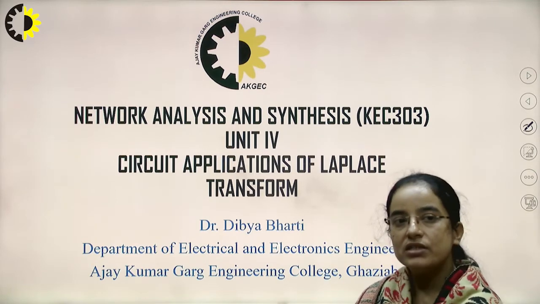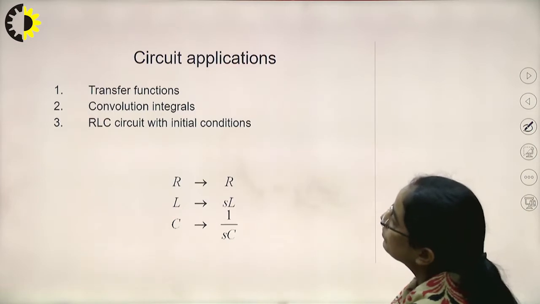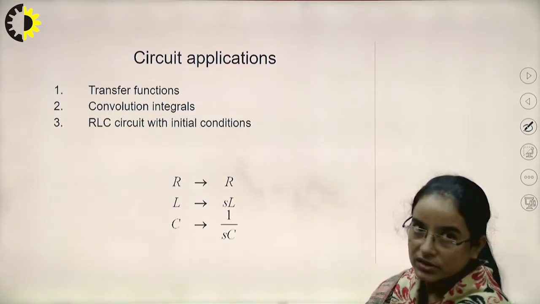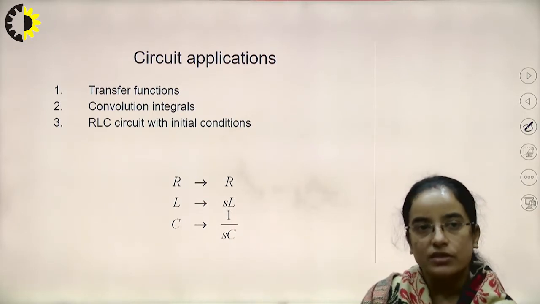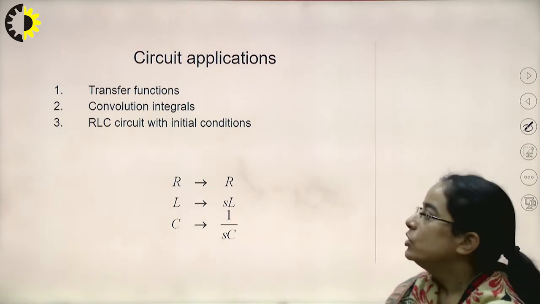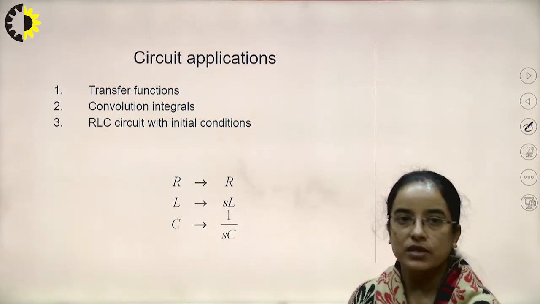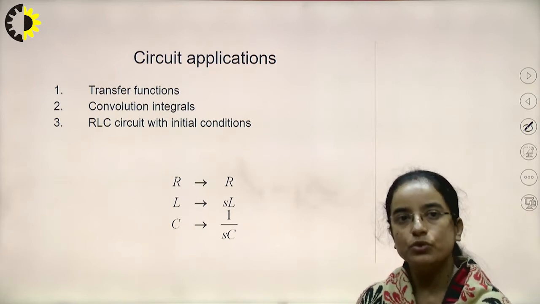So today we will see the circuit application of Laplace transform. Here first is the transfer function, second is the convolution integral, and RLC circuit with initial condition. We will see this. If in any network resistance R is given, we can directly transform that network into the S domain.